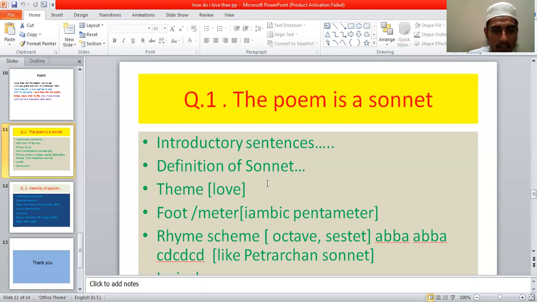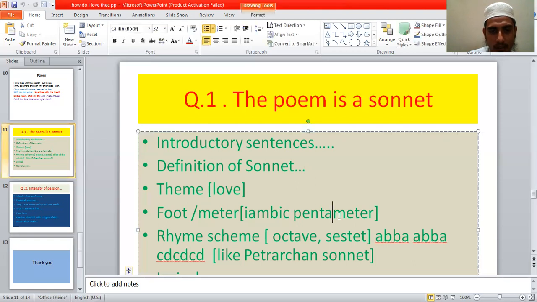So you will enlarge, you will explain the stanza broadly, and then you will give the foot meter, that means iambic pentameter, unstressed and stress. There are 5 meters in every line. You will say that you can explain the foot meter.